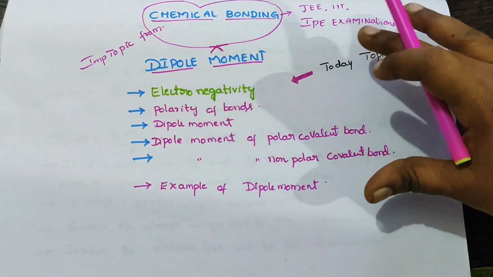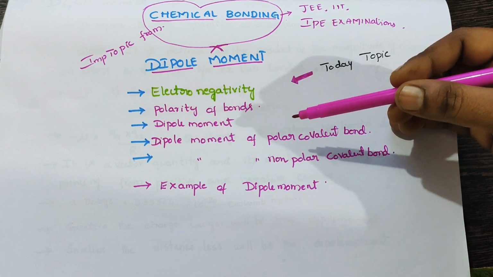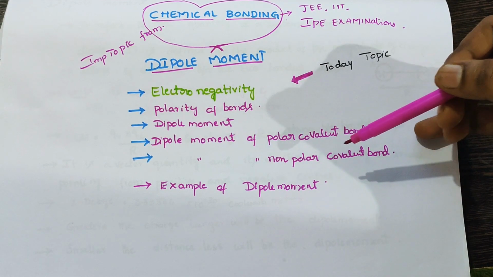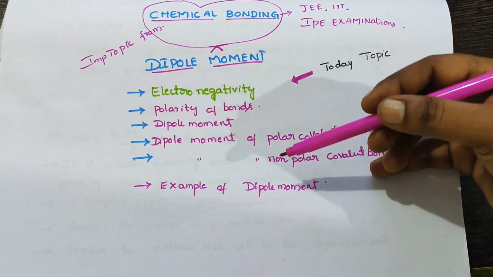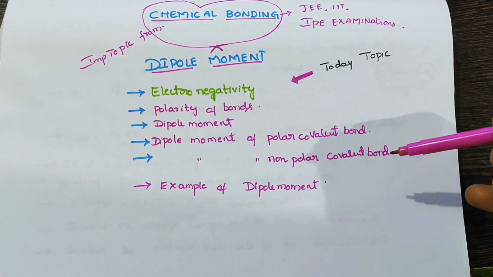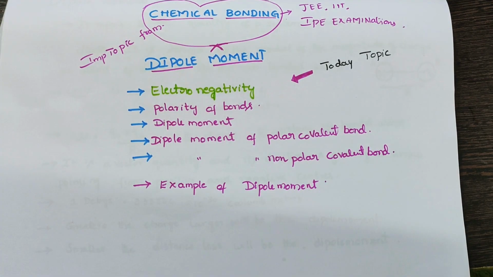In this session, we want to explain about these topics.